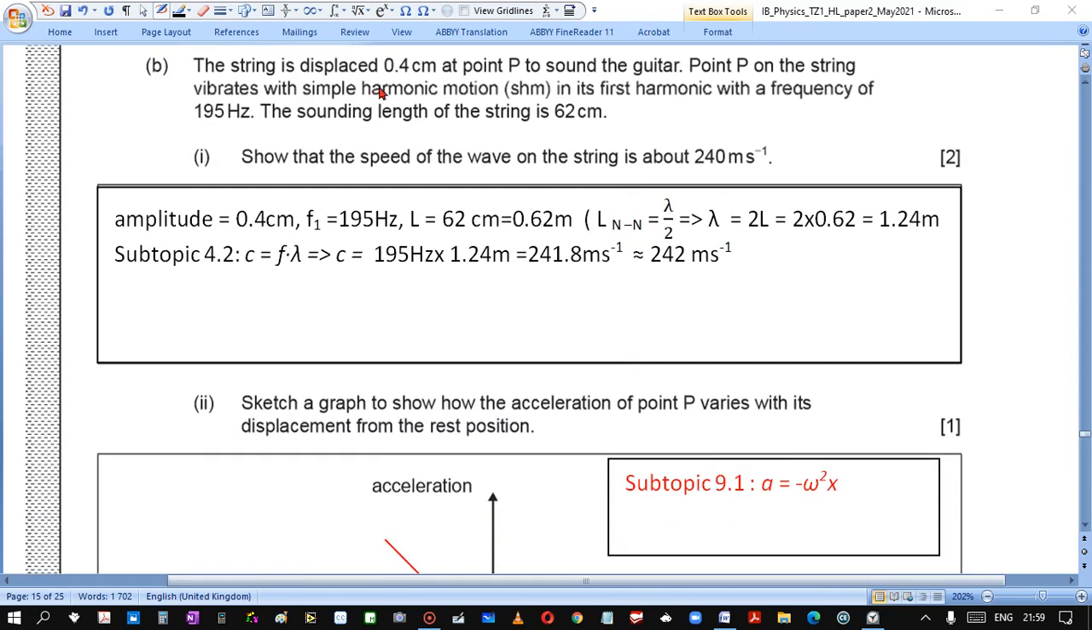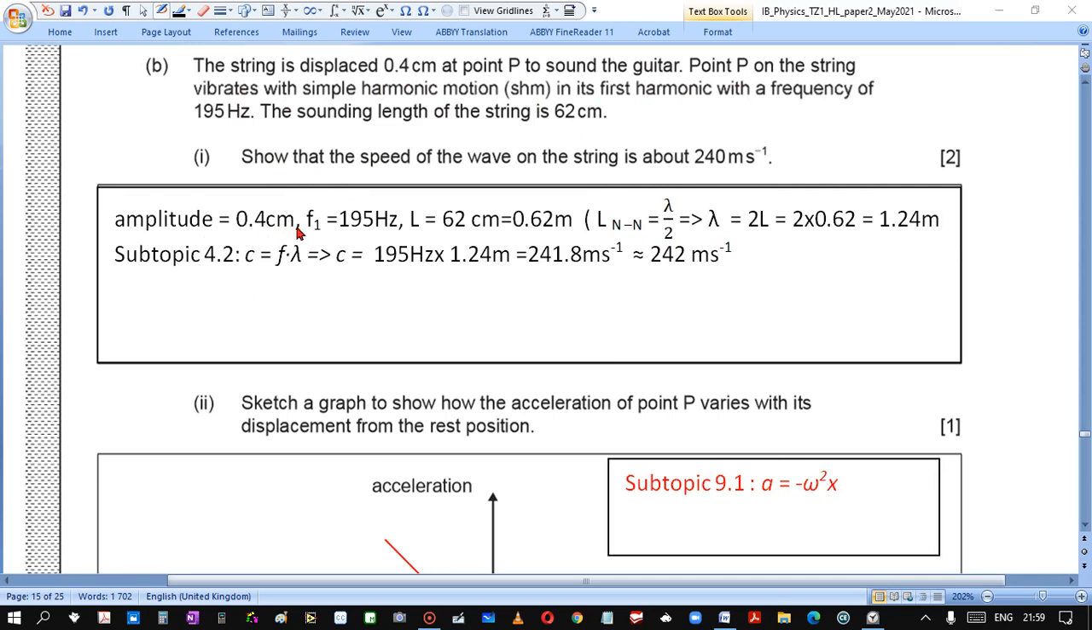The string is displaced 0.4 centimeters at point P to sound the guitar. Point P on the string vibrates with simple harmonic motion in its first harmonic with a frequency of 195 hertz. The sounding length of the string is 62 centimeters. Show that the speed of the wave on the string is about so much. Then the amplitude is so much.